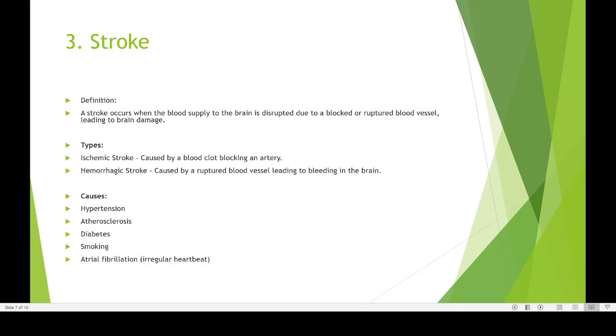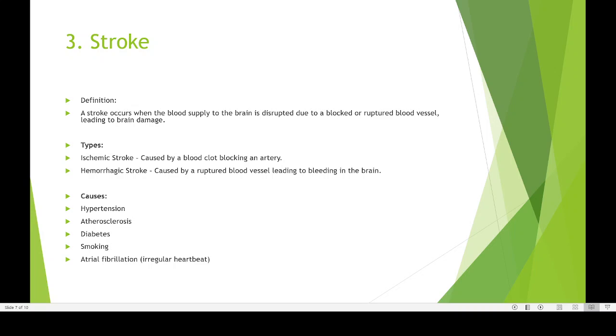The part controlled by that part of the brain will not be functioning, will not be showing any kind of response. That is why when people have a stroke on the left side, the right part of the body may not be working. When they have a stroke on the left side of the brain, they may not be able to speak, and the right part may not be working. So this is how stroke affects the body.